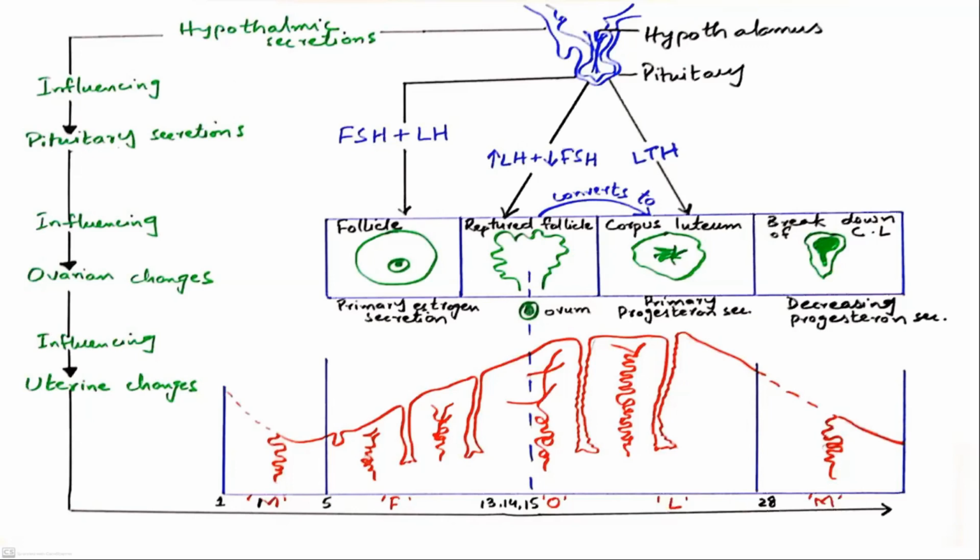The menstrual cycle consists of the uterine and ovarian cycles: the ovarian changes, the maturation of the ovum in the ovary, and the changes occurring in the uterus to prepare it for any possible pregnancy. Collectively, the uterine cycle and the ovarian cycle are called the menstrual cycle, right?